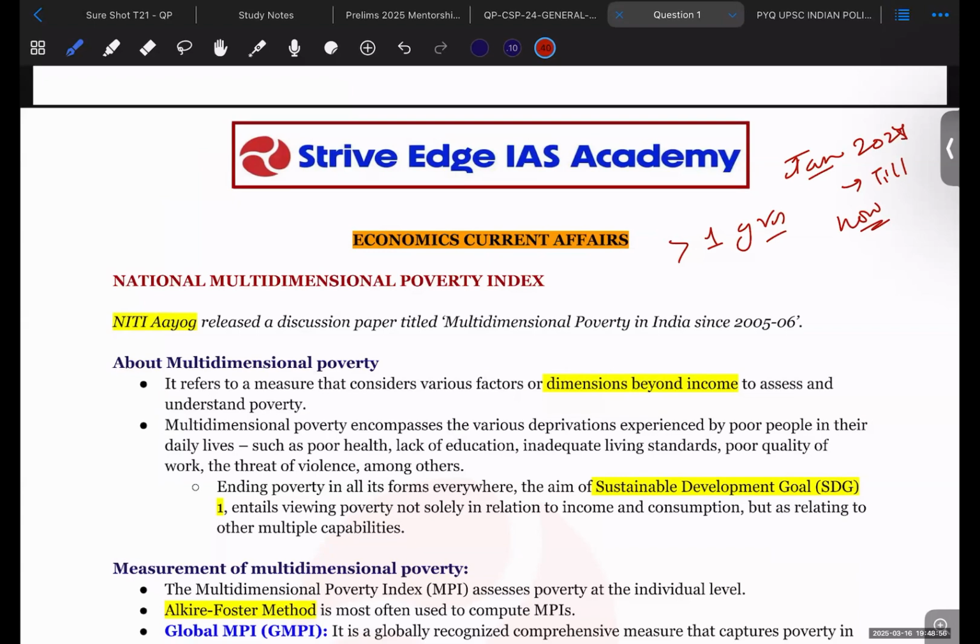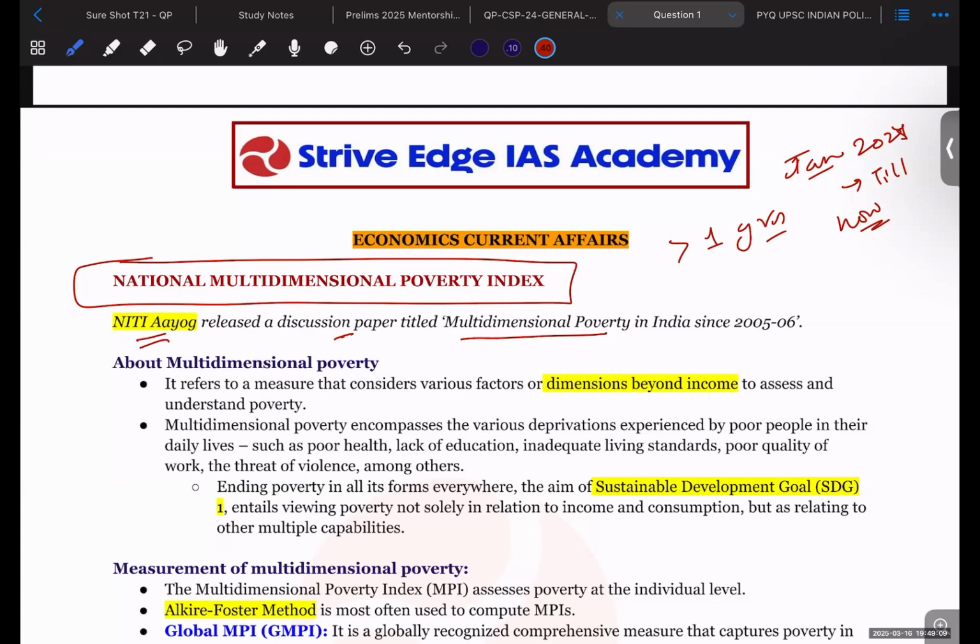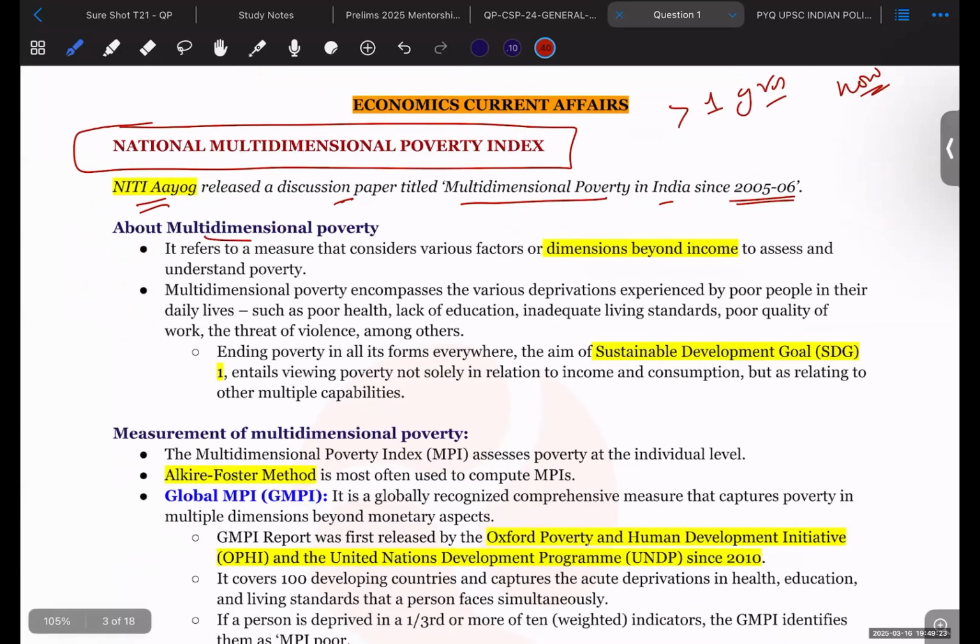So what is this index? This index is launched or released by Niti Aayog. It is a discussion paper, and it has been titled National Multidimensional Poverty Index: Poverty in India since 2005-2006. So it was a discussion paper that was issued by the Niti Aayog. What this discussion paper talks about, we will discuss later. But what is multidimensional poverty?